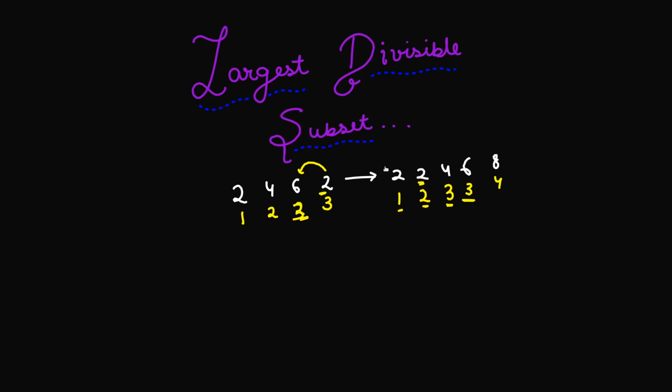So we'll only consider the maximum count that we have encountered, and we'll just add that count to 1, and that's going to be the count for this current number 8. Okay, so I had a count of 3, that means that I have a total of 3 numbers in my subset, and if I add one more number which is 8, then 3 plus 1 is going to be 4. So that's what I put here as well. So the count that I will have when I'm adding this 8 in my subset is 4.